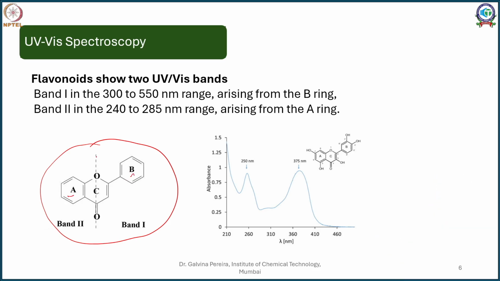Now if I split this molecule from here, what I observe is a typical cinnamyl moiety. This cinnamyl moiety represents the phenylpropanoid moiety from biosynthesis. So this is like your 1, 2, 3. In addition to your phenyl, you have an additional C3, and that's why we call it your cinnamyl moiety.